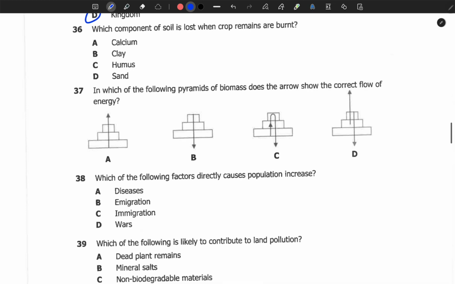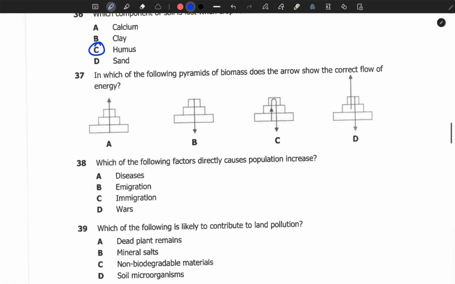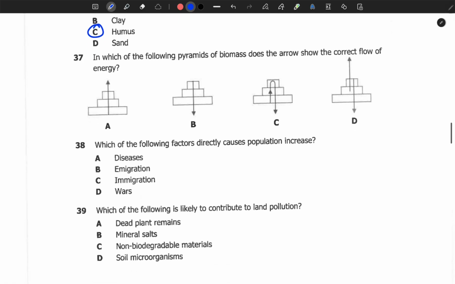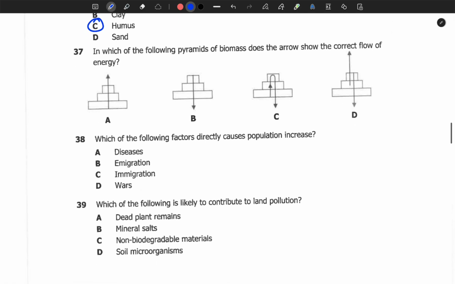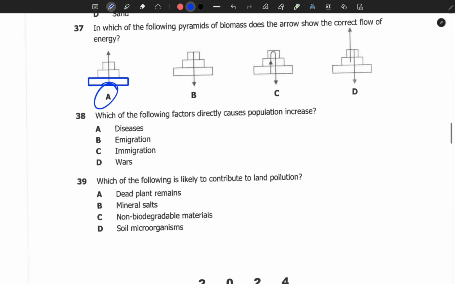Which component of soil is lost when crop remains are removed? This should be humus. Calcium, clay, sand can be affected. In which of the following pyramids of biomass does the arrow show the correct flow of energy? So energy flows from the higher or longer box to a smaller one, so the base one is there.